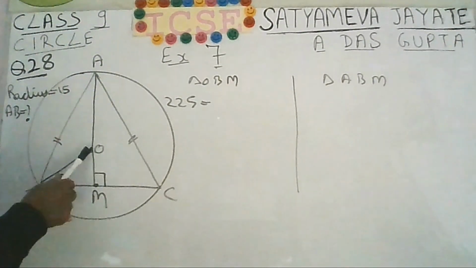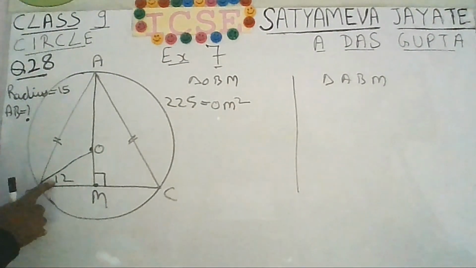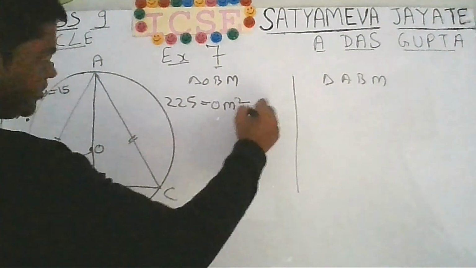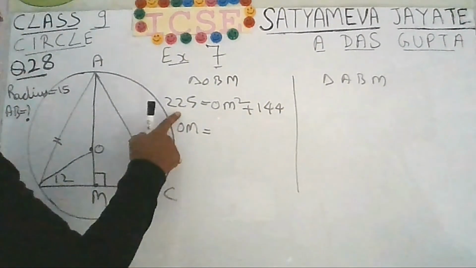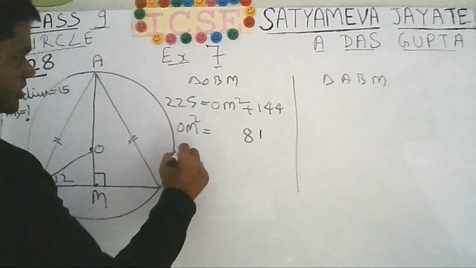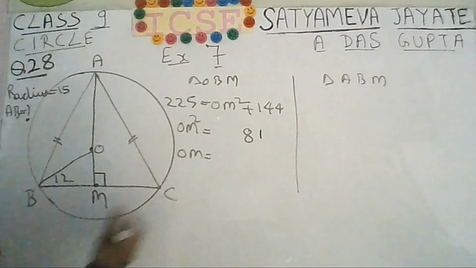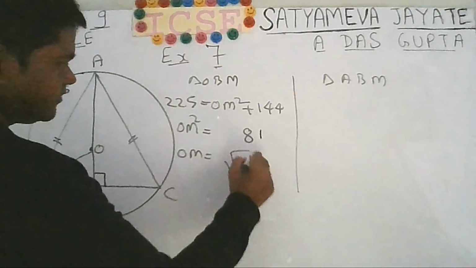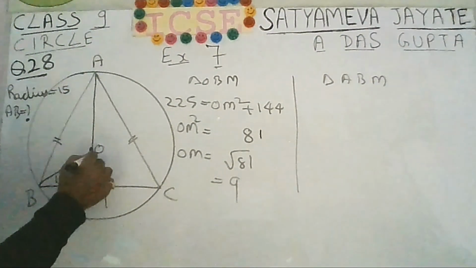This will be equal to OM square plus BM square. BM is 12, so 12 square will be 144. So from here you can find out OM. 225 minus 144, you will get 81. This means OM will be equal to plus minus under root 81. Length cannot be minus, so we are not taking minus. Under root 81, that is 9. So OM will be 9.